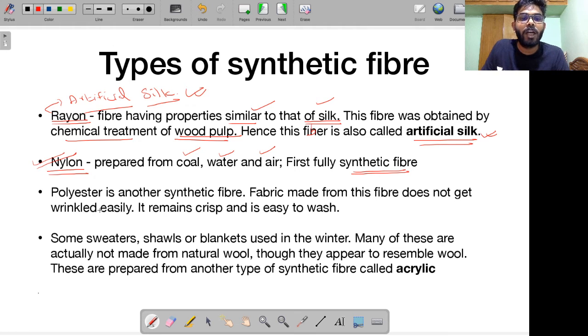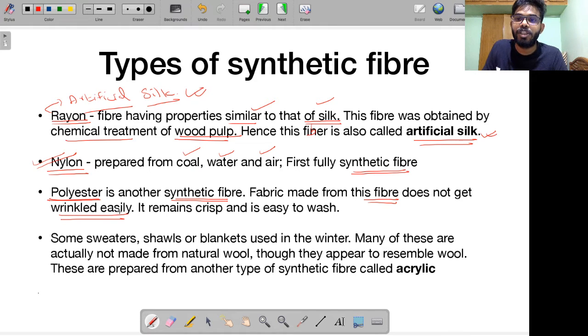Next, we have something called polyester. This is a fabric that is used for making a lot of clothes. You might have seen a lot of clothes that are known for remaining crisp. They are easy to wash. They are even advertised as wrinkle-free. These are polyester. Polyester is basically yet another kind of synthetic fiber. This is a fabric that is made from this fiber, and it does not get wrinkled easily.